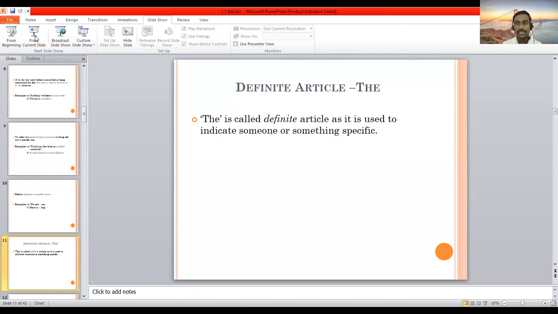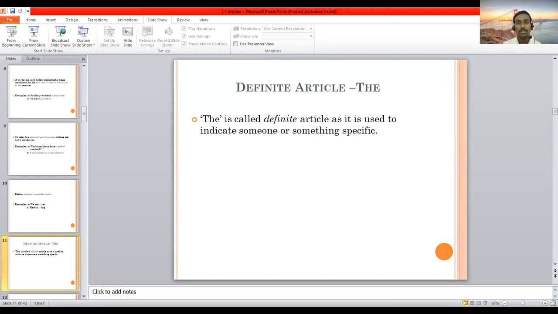So those articles in English: definite articles and indefinite articles, which we have discussed previously, and also we have seen examples of articles a and an, and the difference between a and an. Those things we discussed in the previous session. Now we would like to go to the next part, and that is going to be the definite article the. Previously we talked about what a definite article the is, but even today we'll think about that.